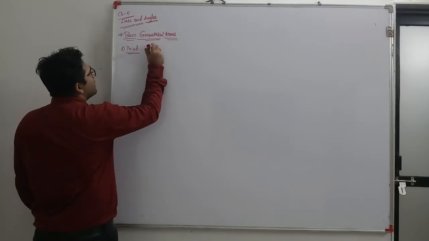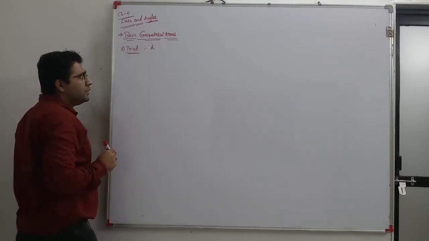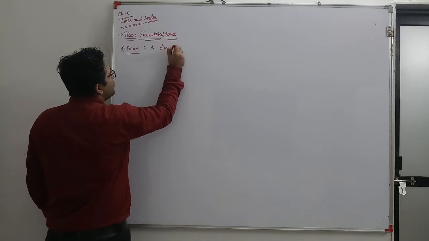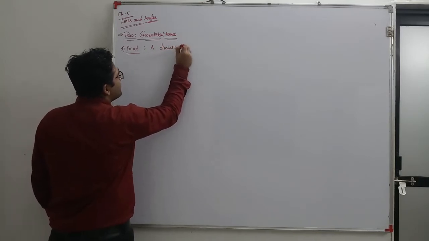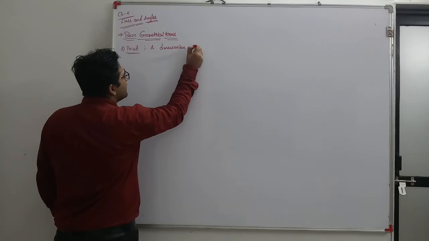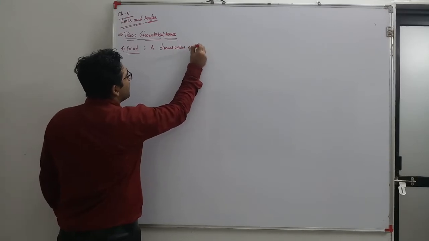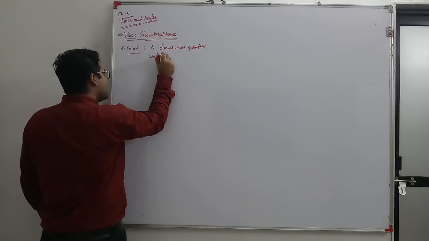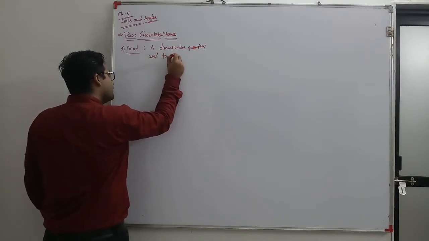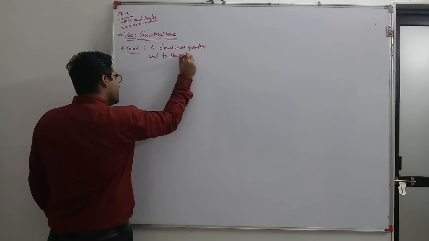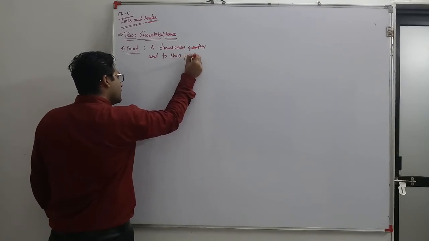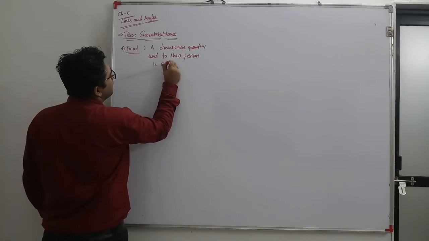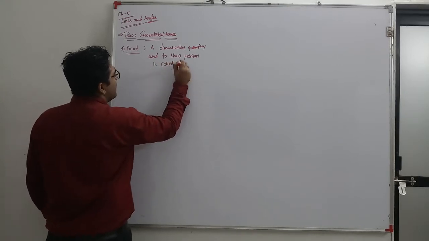A dimensionless quantity used to show position is called a point. It is known as a point.